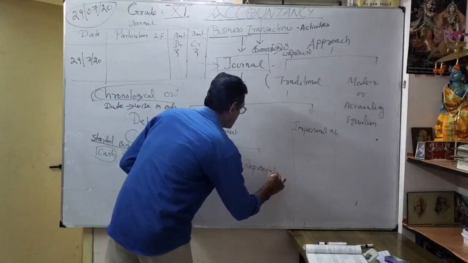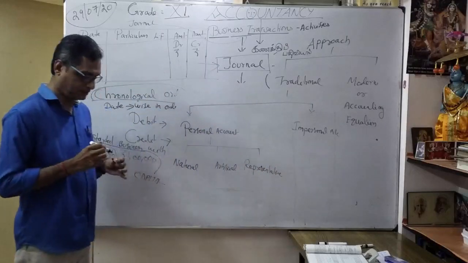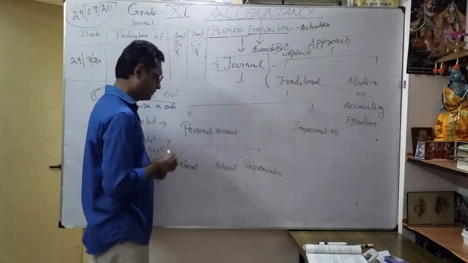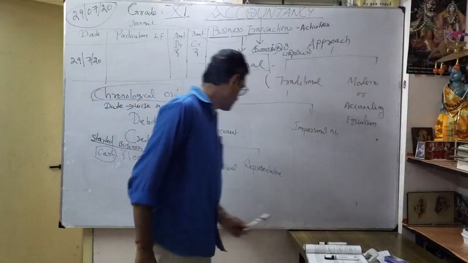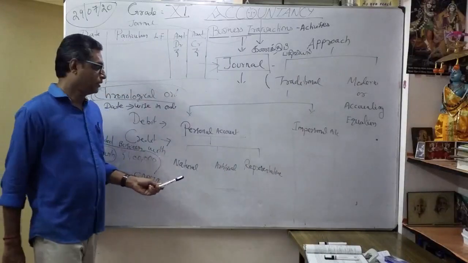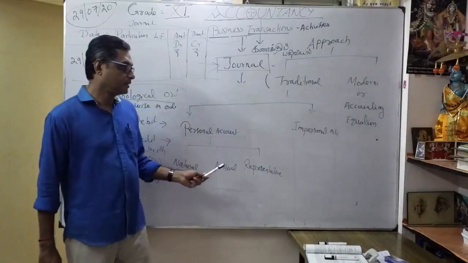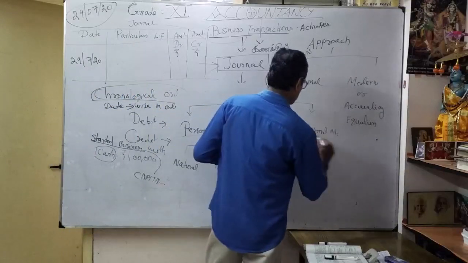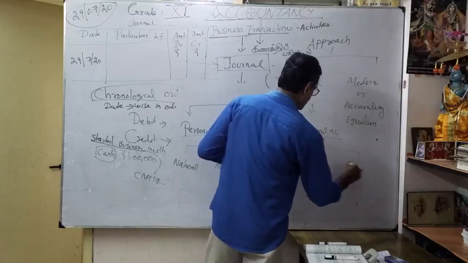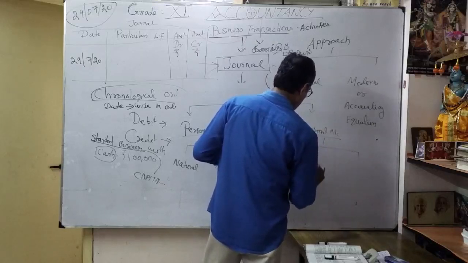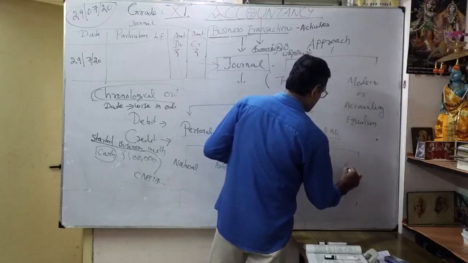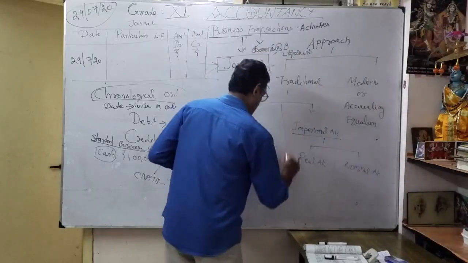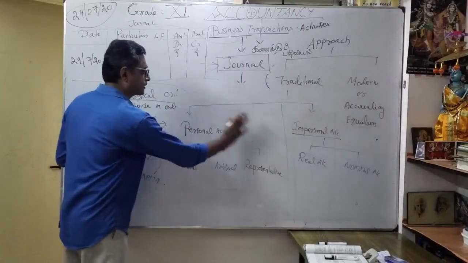Repeat once again: personal account is again classified into natural personal account, artificial personal account, representative personal account. And what is impersonal account? There are again two: one is real account, another is nominal account. That you will discuss later. Now we are going to discuss this portion.